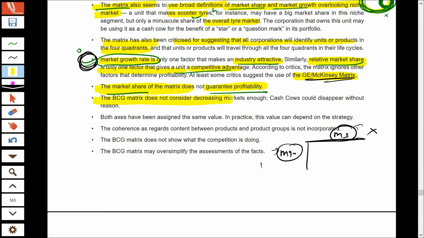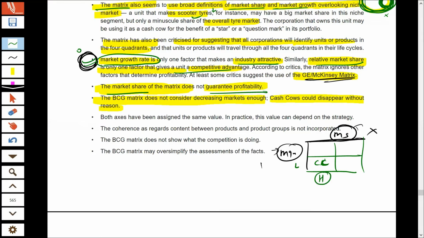BCG matrix does not consider decreasing market. Cash cow would disappear without reason. So BCG does not consider the future. BCG is not saying anything about the future. When any business falls into cash cow, we actually feel happy because, as I already told you, cash cows are those businesses which are in a low growth industry but have high market share, so we do not require huge investments, and still we are generating huge profits.